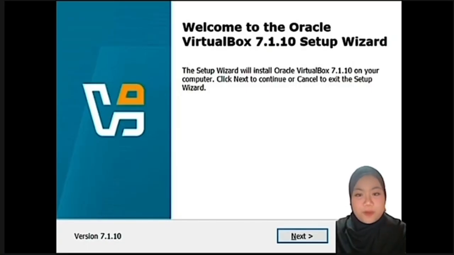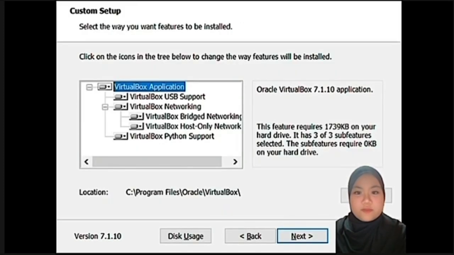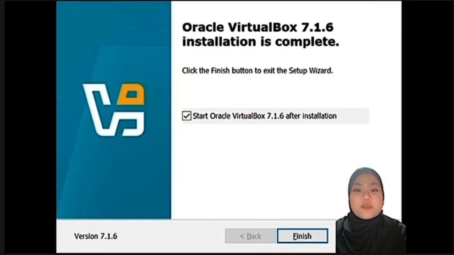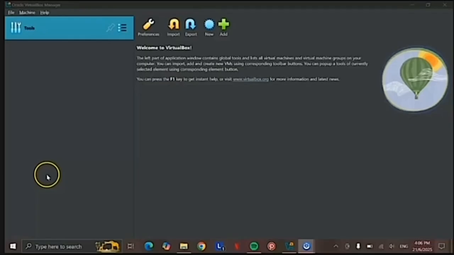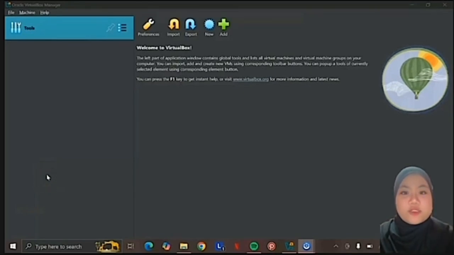For this following part, you can just click next and follow the instruction. And once the installation is done, you click finish. After the installation is done, it will show you the screen of VirtualBox.